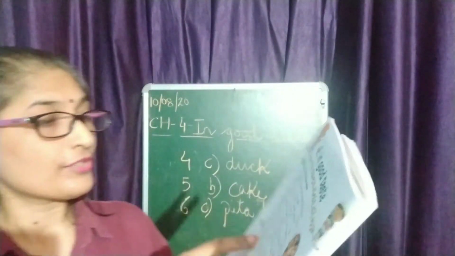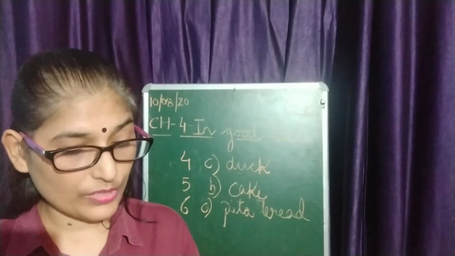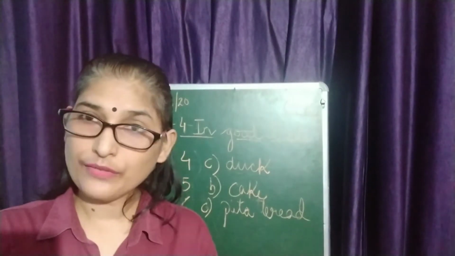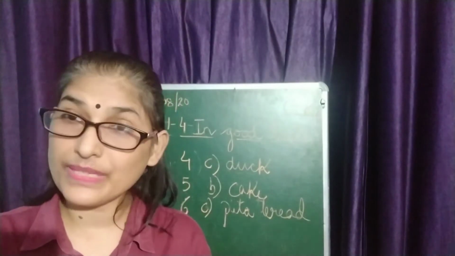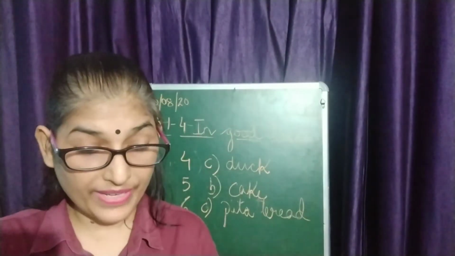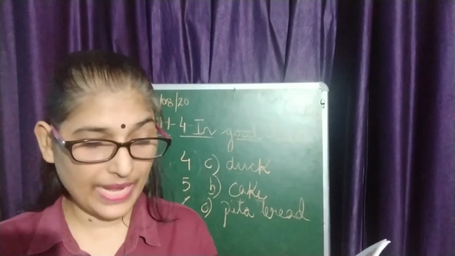Got it? So from the first picture, this is orange. What do we get from here? We get vitamin C. Right? And the second picture is carrot. Which nutrient do we get from here? We get vitamin A. Right?